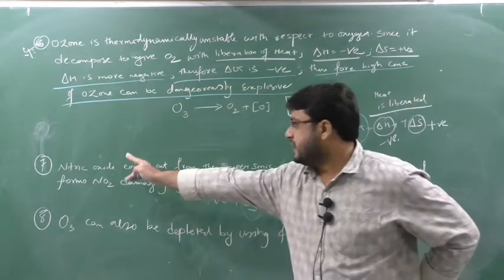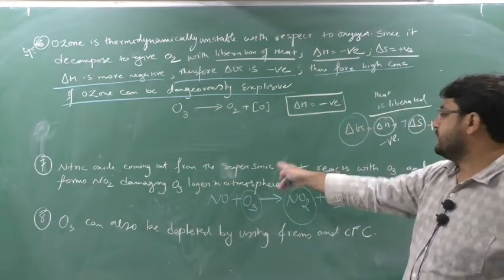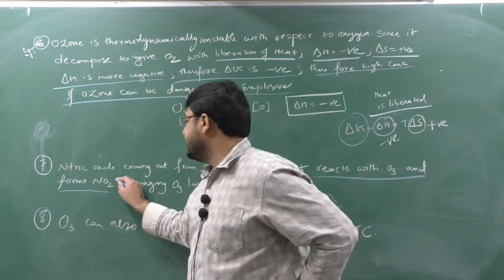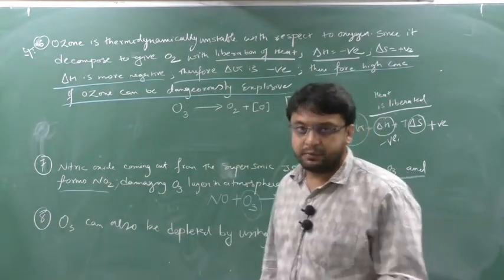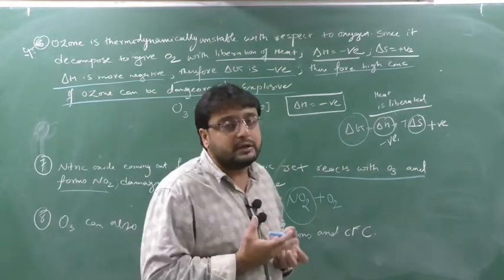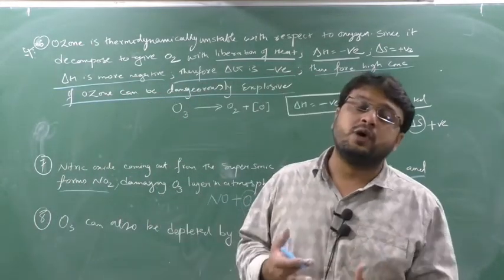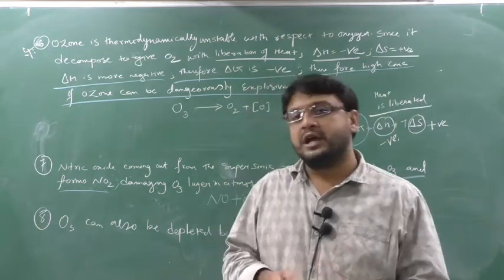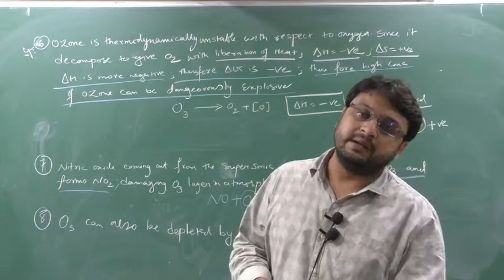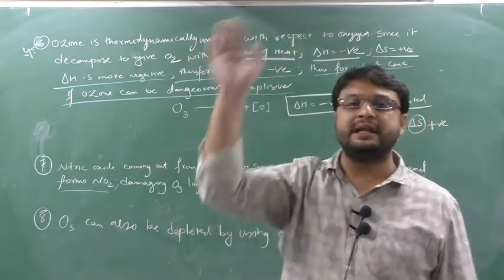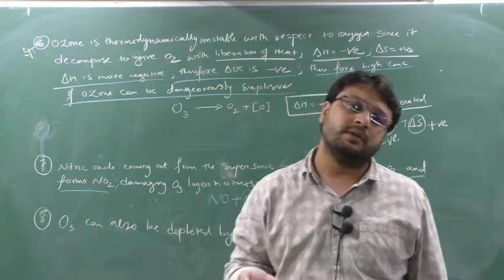So what is written? Nitric oxide coming out from the supersonic jet reacts with O3 and forms NO2. Due to this, it damages our O3 layer in the atmosphere. Why does it get damaged? Because the ozone layer is very important to keep away the UV radiations, as we know. Now suppose the ozone layer goes on depleting by reacting with NO, so one day the ozone layer will get depleted and a number of diseases will come on the earth.